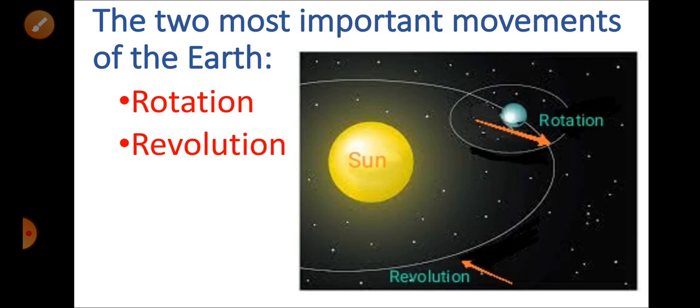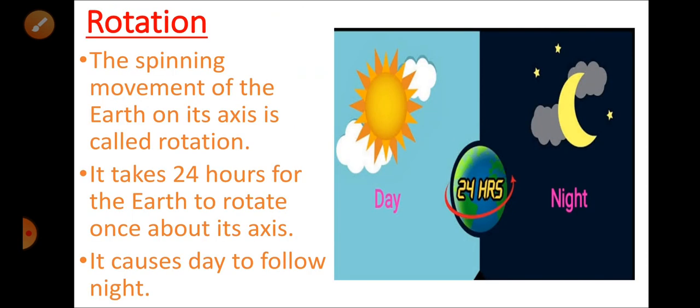Now I will be talking about the two most important movements of earth, mainly rotation and revolution. Rotation is the spinning movement of the earth on its axis, and it takes 24 hours for the earth to rotate once about its axis. So this causes day to follow night. As you can see from this picture, day and night is caused. It takes 24 hours to complete one rotation.